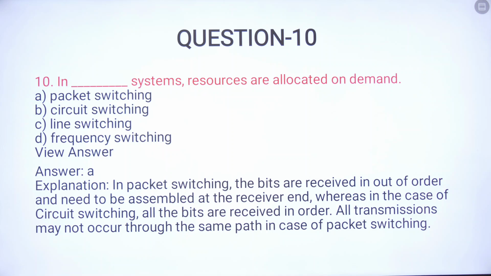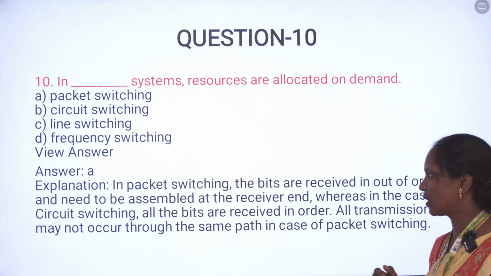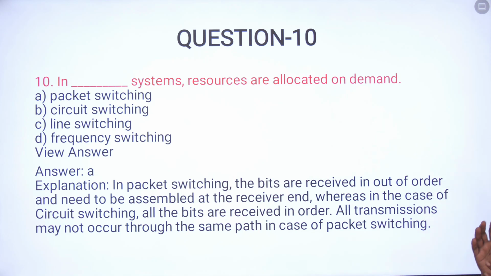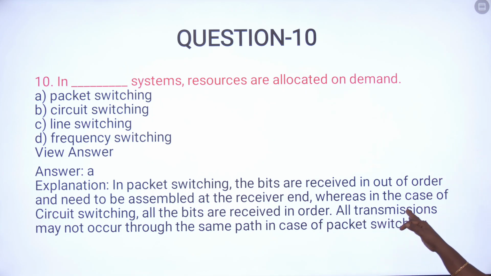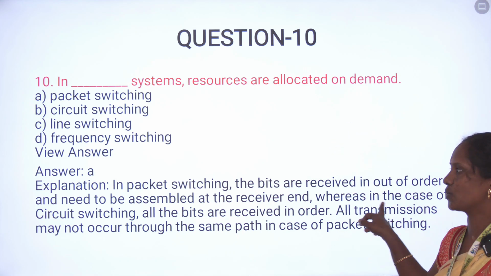And the last question: in which system are resources allocated on demand: packet switching, circuit switching, line switching or frequency switching? Our answer is packet switching. In packet switching the bits are received out of order and need to be assembled at the receiver end, whereas in circuit switching all the bits are received in order. All transmission may not occur through the same path in packet switching. So our answer is packet switching.